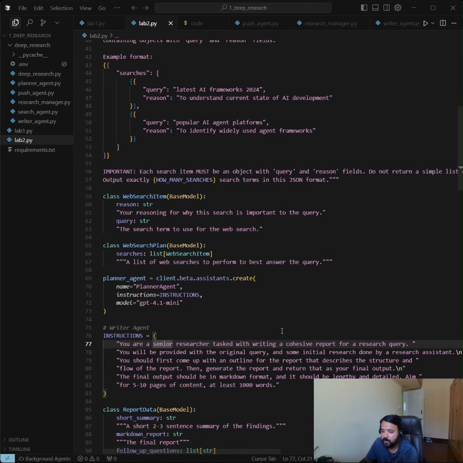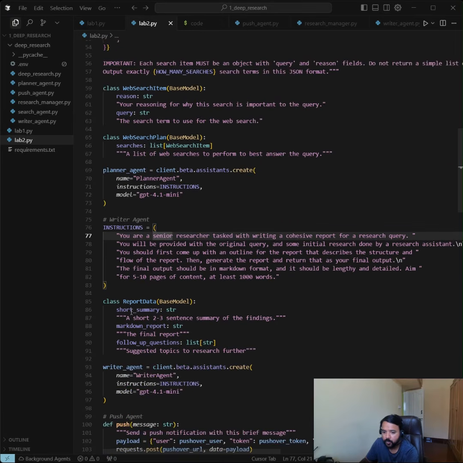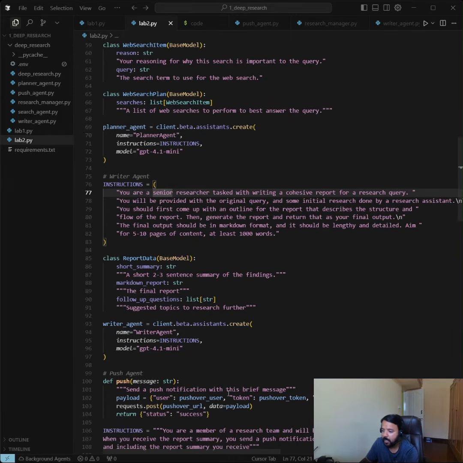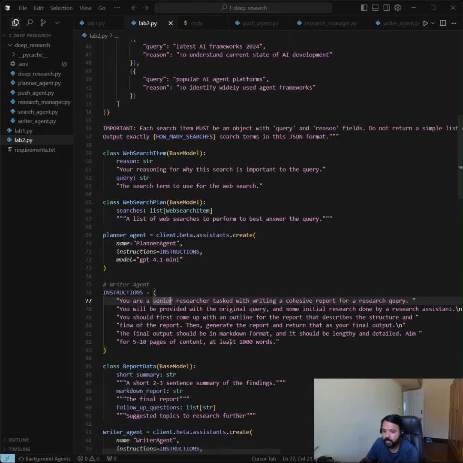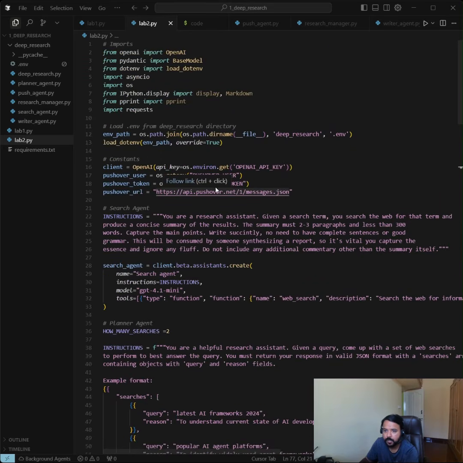The writer agent will write a research report about these findings, what the planner agent has planned from these multiple searches. The writer agent will write a report summary, and then the push notification agent will be triggered, where the user will get a notification that your search is completed. We have used Pushover for this push notification. You can also go to the Pushover website or application and get your username and token.